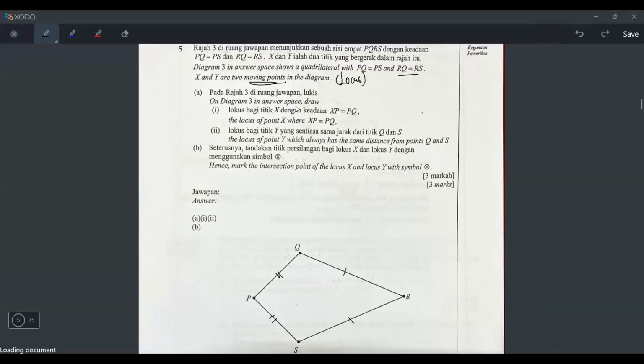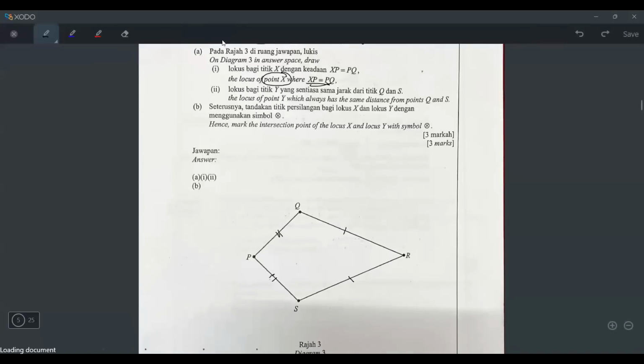And then part A, they say on diagram 3 in answer space, draw the locus of point X where XP equals to PQ. Okay, what does it mean? It means X is a moving point, but X can move only under a condition: the XP distance must always be equal to the PQ distance. It means the PQ distance is fixed, and X can move, but X has to move with the condition that the XP distance is always equal to PQ. So how can the X move then? The X will move like this, and it will move in a circle.